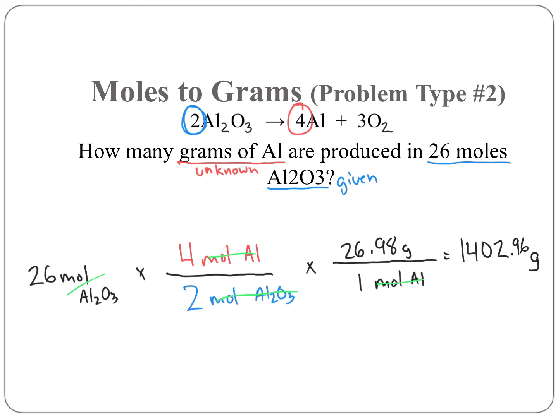So this is my grams of Al. That's a lot of grams, wouldn't you say? Well, what do you know? This is just a little bit harder than the type 1 from moles to moles. All you're doing is adding on the molar mass of the unknown to go from moles of one thing to grams of another.